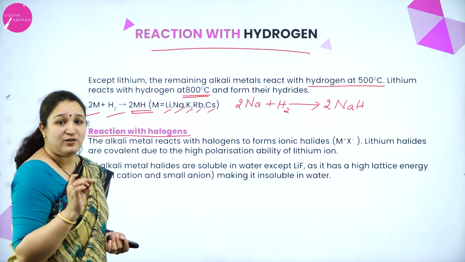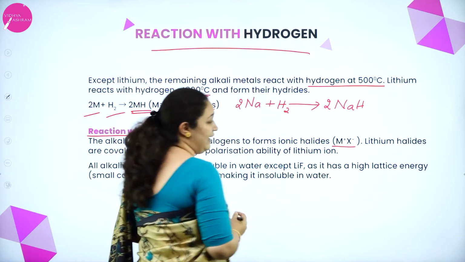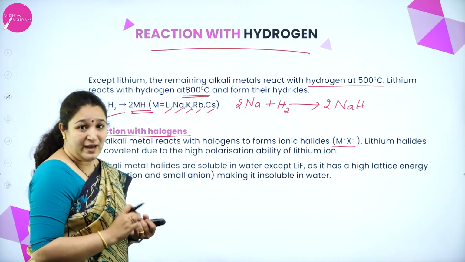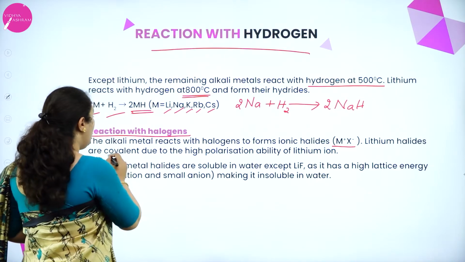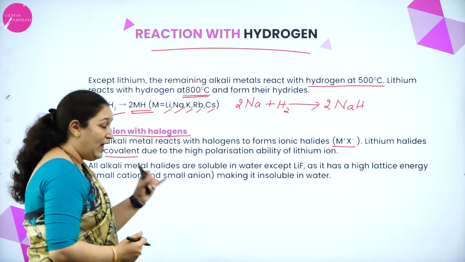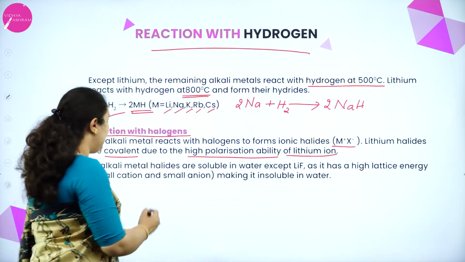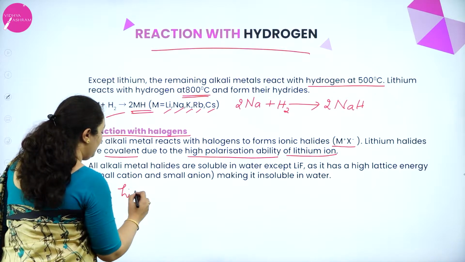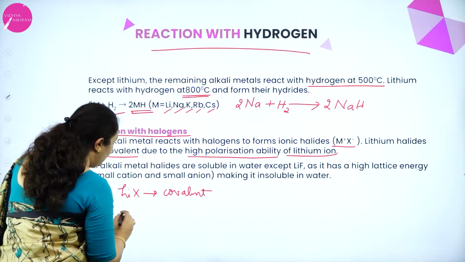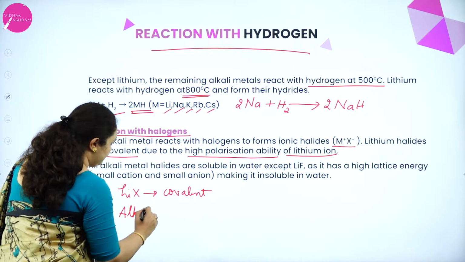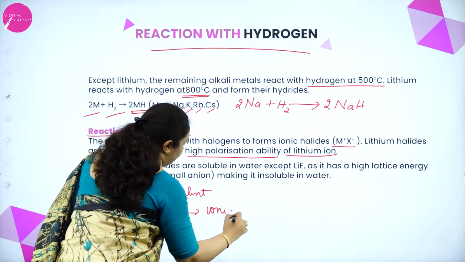Next is reaction with halogen. Alkali metals react with halogen to form an ionic halide, that is M plus X minus. All of these are ionic except again lithium halide. Lithium halide is covalent. Why? Because of high polarizability of lithium ion. So only lithium halides are covalent compared to all the other alkali halides. All the other alkali halides are ionic.